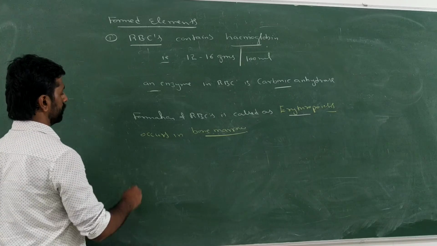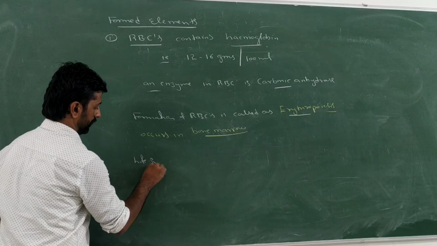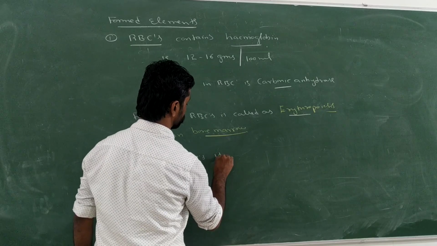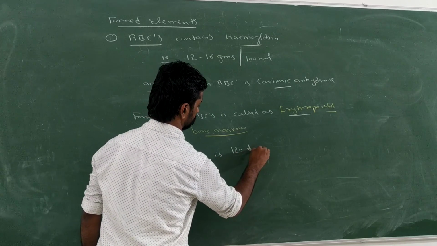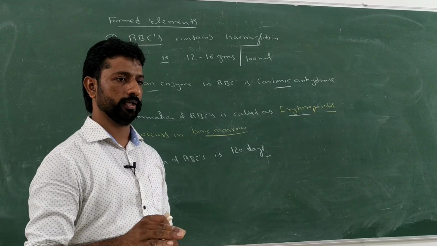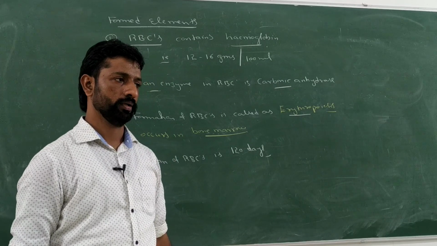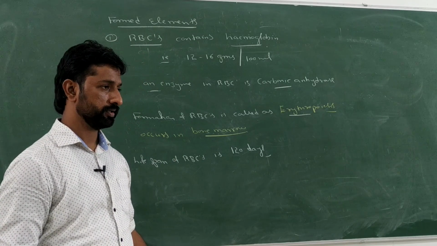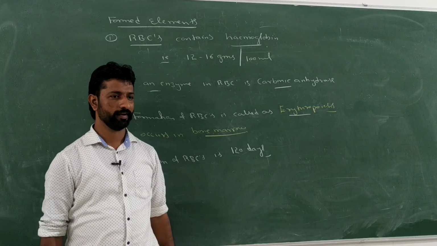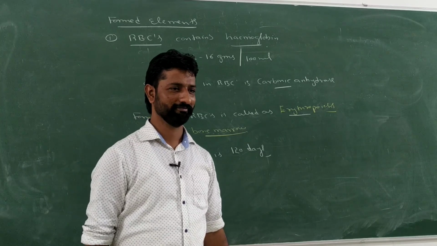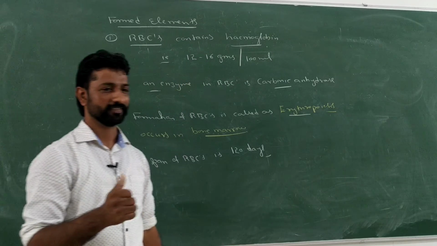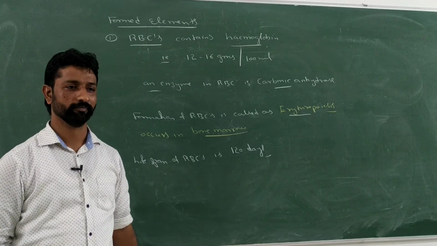What is the lifespan of RBC then? The lifespan of RBCs is 120 days. What happens after the 120 days? They get destroyed in two organs. What are those organs? Spleen and liver.